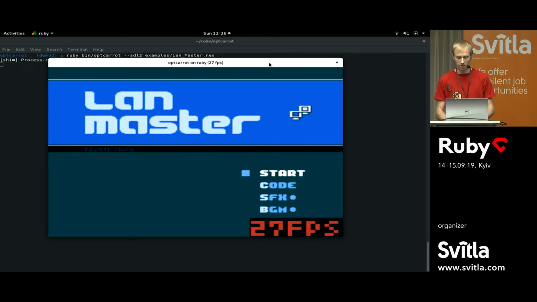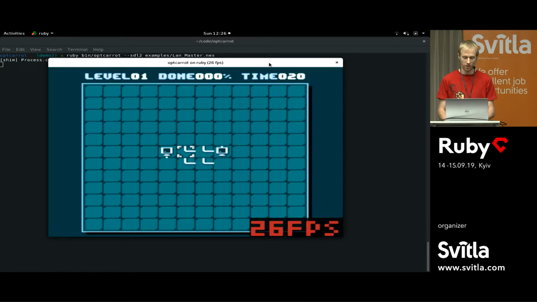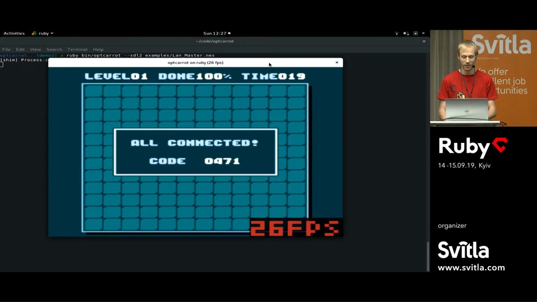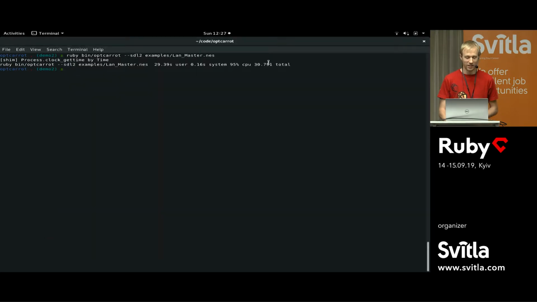So if we play a bit, you will see it's quite slow. Like you can already see in the loading time. So the aim of the game here is to connect all the computers together. So you see here, it will finally say that I passed the level. So it's not exactly reactive.